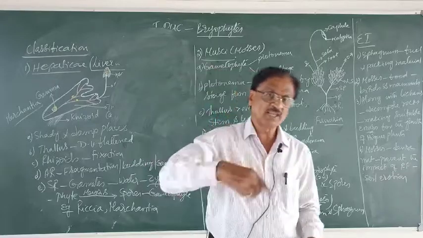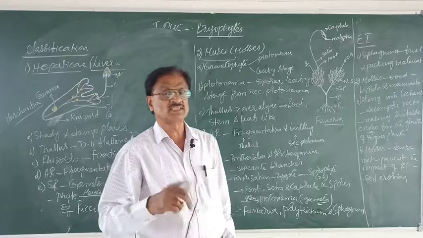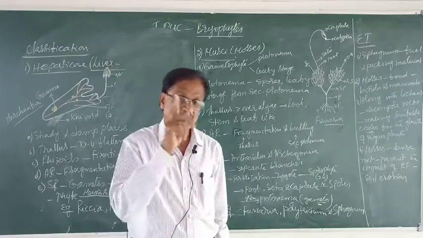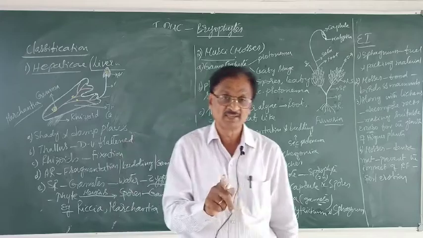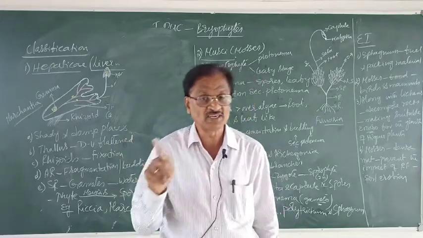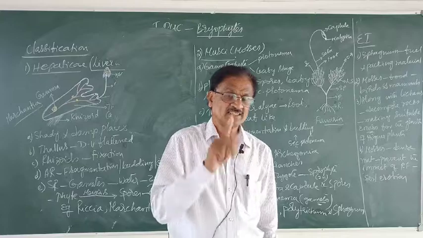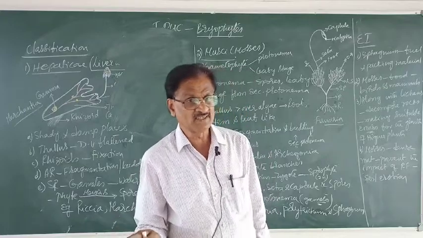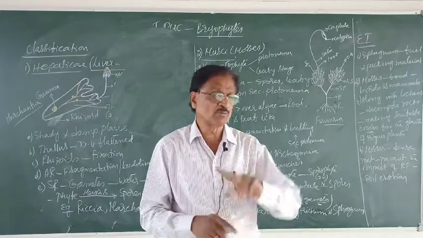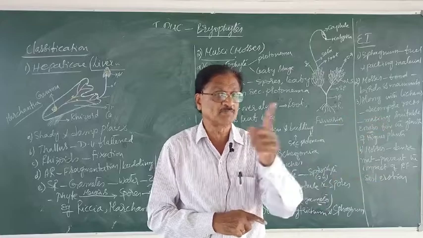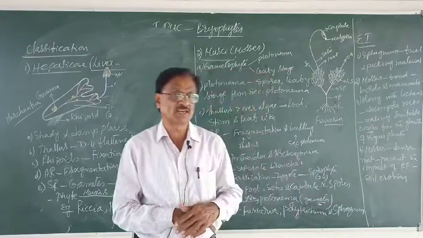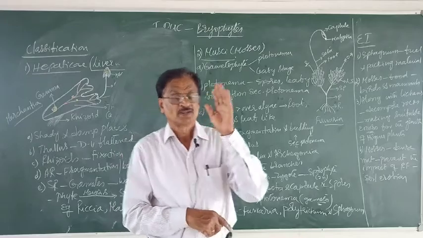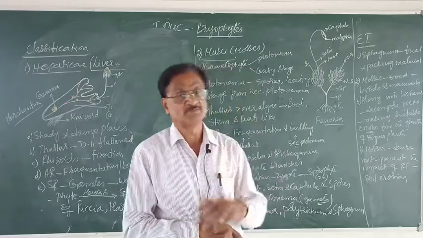The zygote by repeated mitotic division results in what? A diploid sporophyte. Because mitosis, as you are aware, is an equational division. The resultant daughter cells contain the same number of chromosomes as present in the parental cell. And the zygote by mitosis forms the diploid sporophyte.